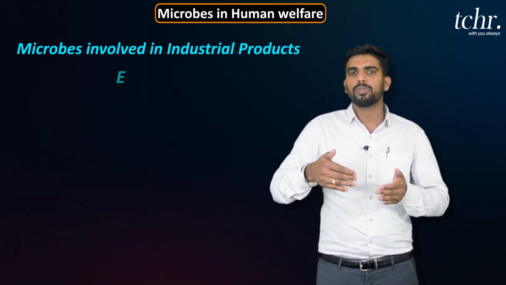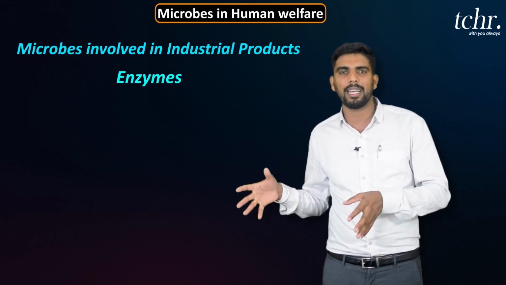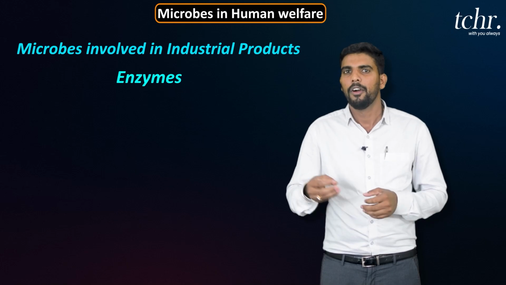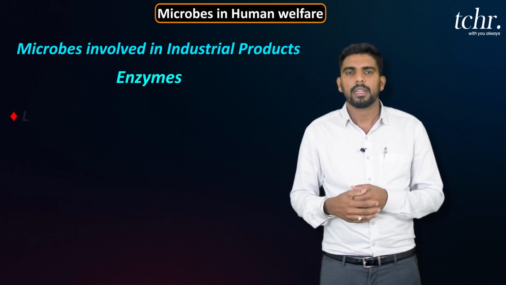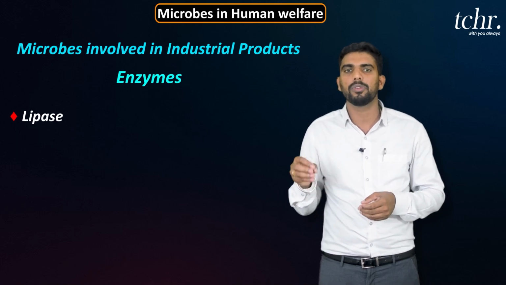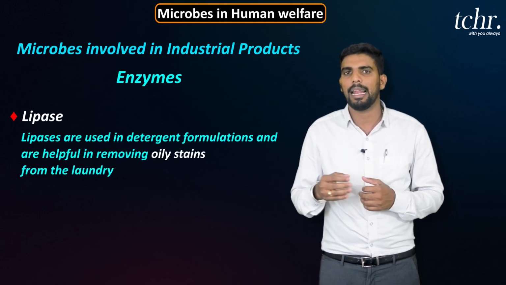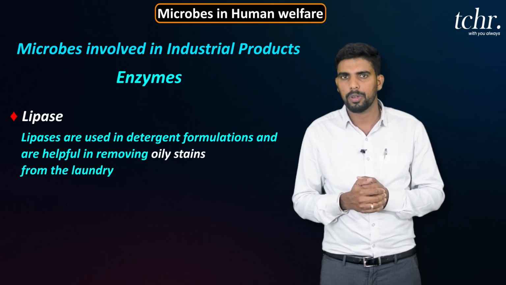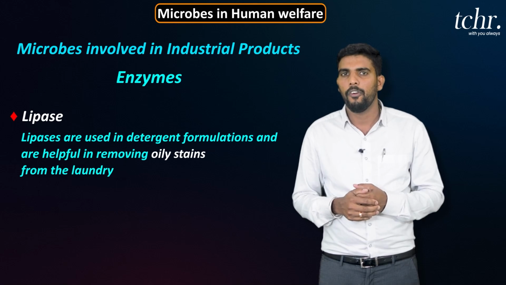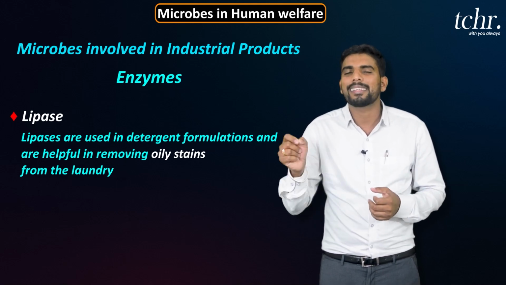Then coming to enzymes, many enzymes can also be extracted from microbes. The major enzyme is lipase. Lipase enzyme is mainly used in industrial products like detergents. Soap and detergent mainly use lipase enzyme to remove oil stains.